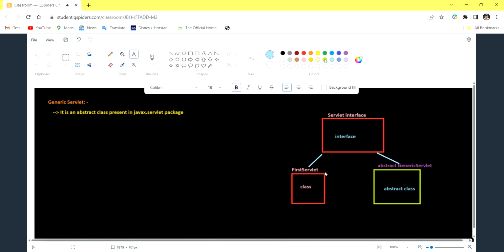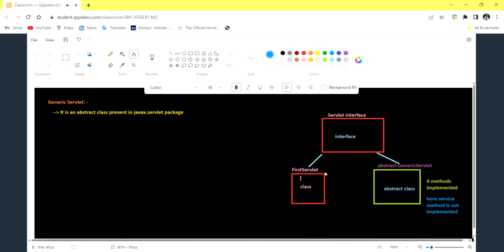The one method that has not been implemented is the service method. Very, very important point here. The service method is not implemented. Okay, so I'll make a point here: the service method will not be implemented.